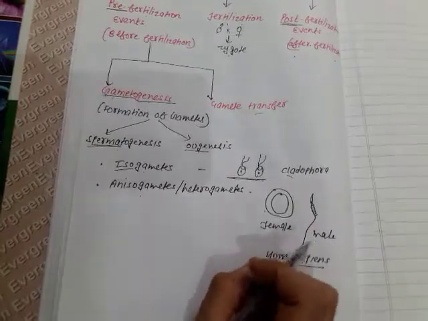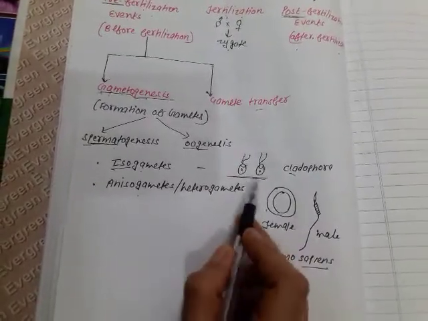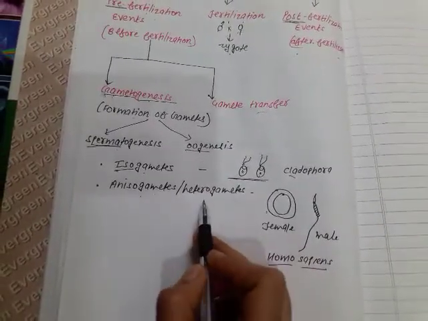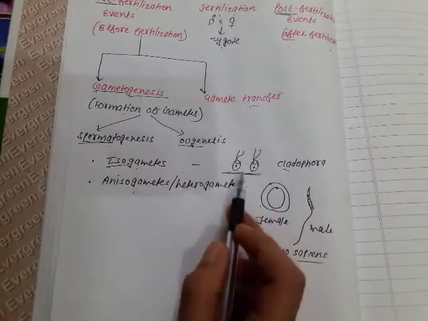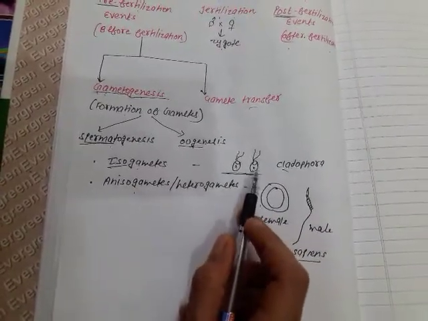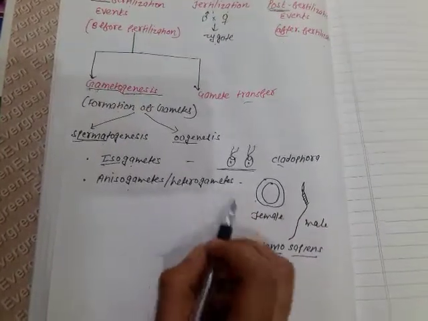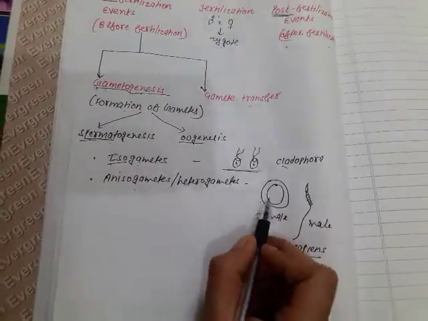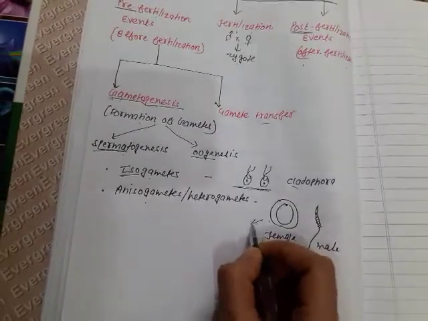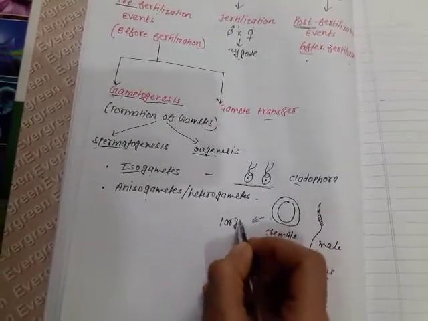Simply you can say when we are able to differentiate between male and female gametes, this is anisogametes. But when we cannot find out which one is male and which one is the female, these are called isogametes. Fine. Now the question arises, why is the female gamete large and